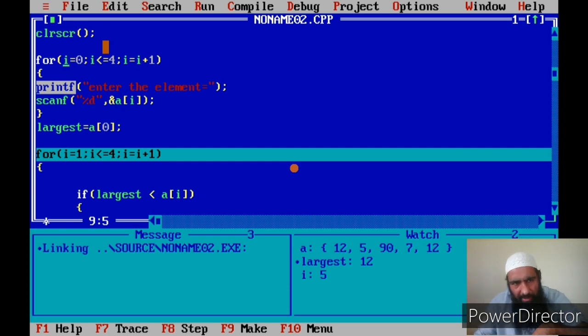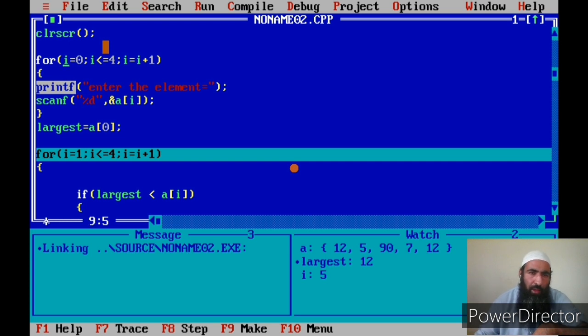Or again, it is according to the requirements of the program or the creativity of the programmer what he will be doing. But normally once we use nested loops, we use two different loop variables, one for the outer loop and one for the inner loop. I have already shown what are nested ifs. Same way we have nested loops. That is once we have one loop inside another loop.